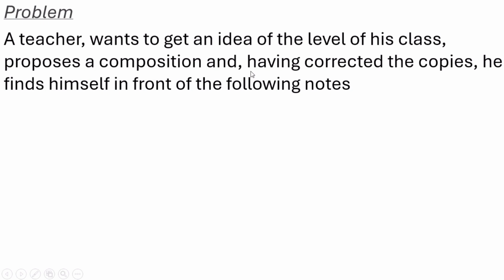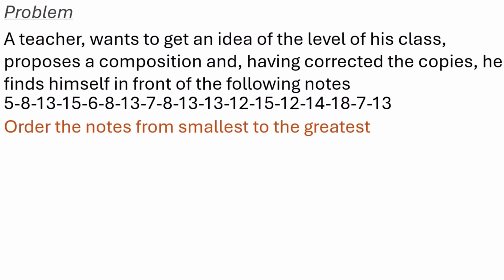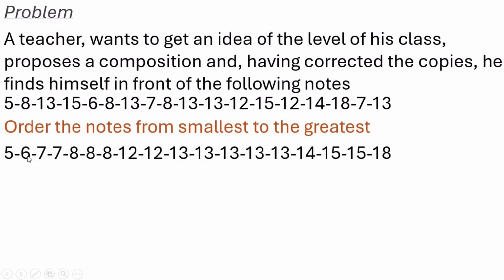He proposes a composition, and having corrected the copies, he finds himself in front of the following notes: 5, 8, etc. Now this series is not ordered, neither in increasing nor in decreasing form. Order the notes from the smallest to the greatest. The smallest is 5, 6, 7 we have 2 times 7, 8 three times, and so on.